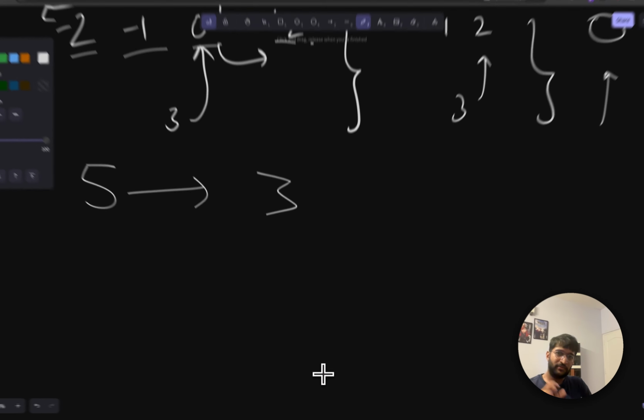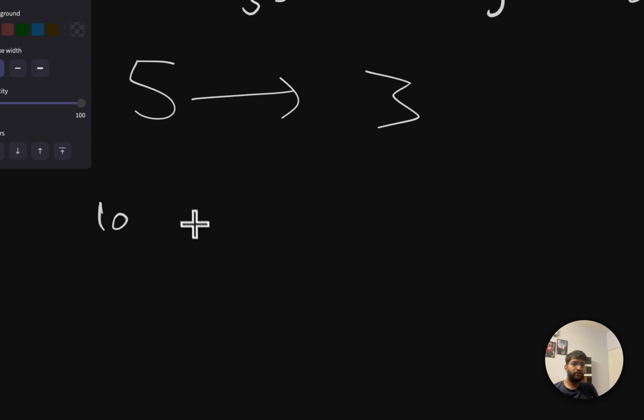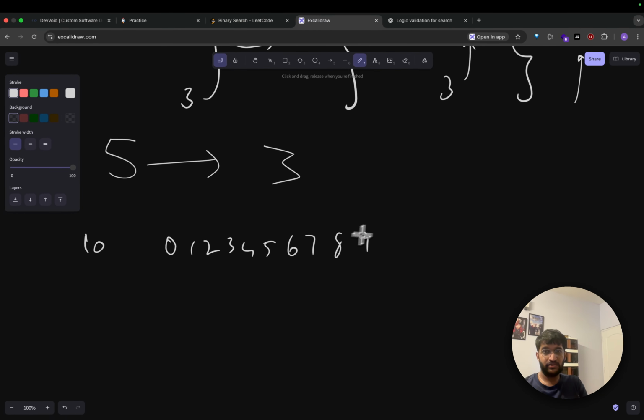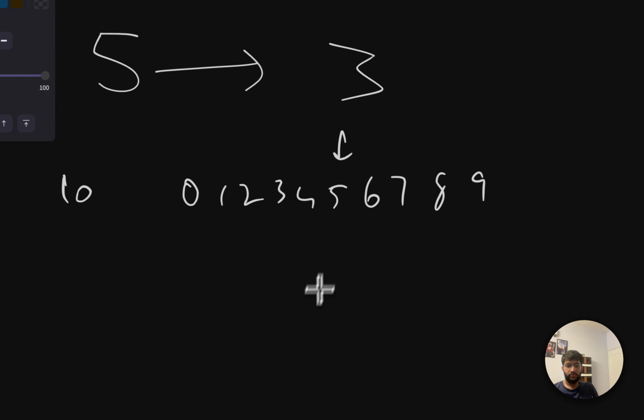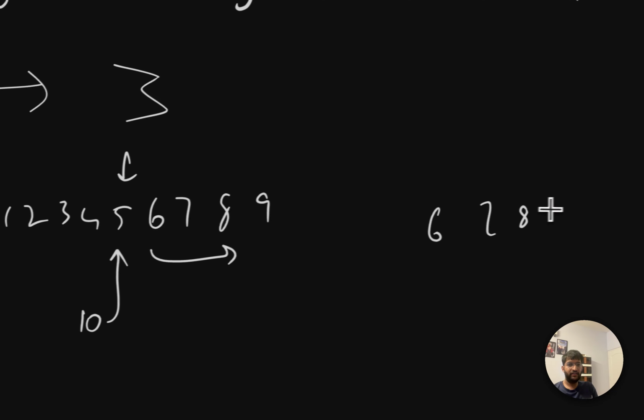Let's take a bigger value. Let's take a bigger one and think what happens. Let's take 10 size. I won't draw everything. Okay, maybe I will. 0, 1, 2, 3, 4, 5, 6, 7, 8, 9. We'll take the middle value, which is 10 by 2, which is 5. So it'll be this one. Let's try to find the value 10 here. 10 is not there, of course. So 10 will check with 5. Should be to the right side. Then it becomes 6, 7, 8, 9.